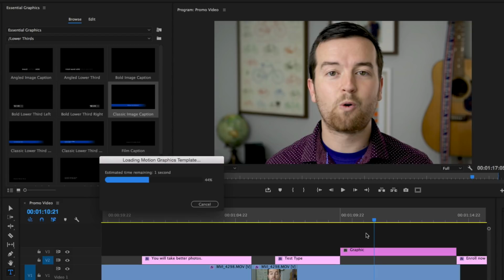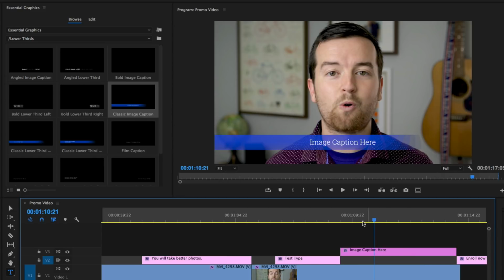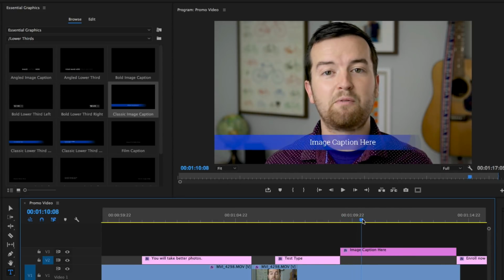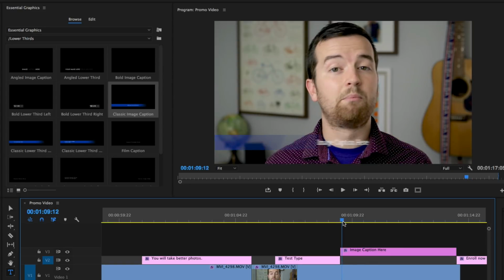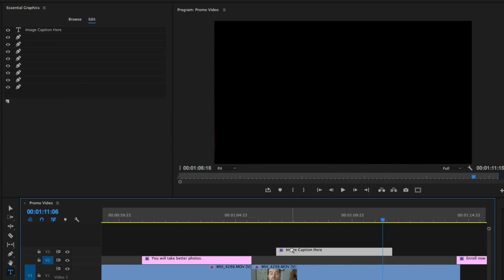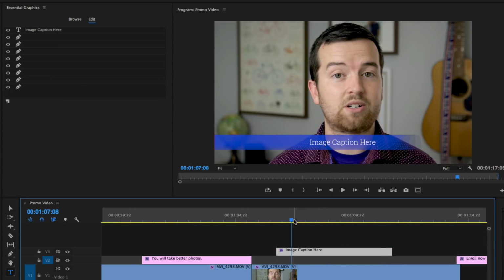What you'll notice is that it takes a little while for it to load, depending on how fast your computer is. After it loads, you can scrub through this and you'll see that it has a little bit of animation to it. And that's what's great about these templates is that we can use them and it already has the animation. You'll also see that in the Essential Graphics panel, it has all of these different layers.